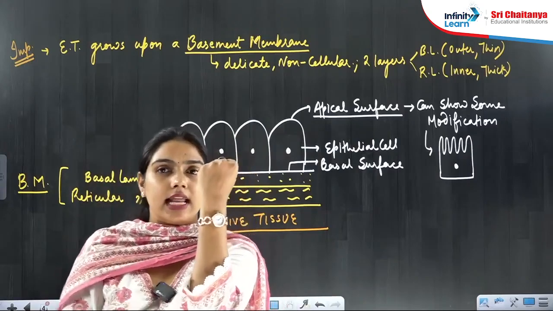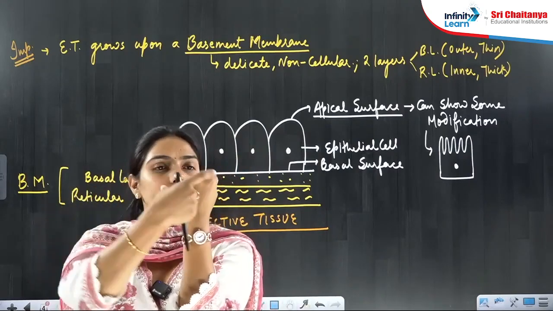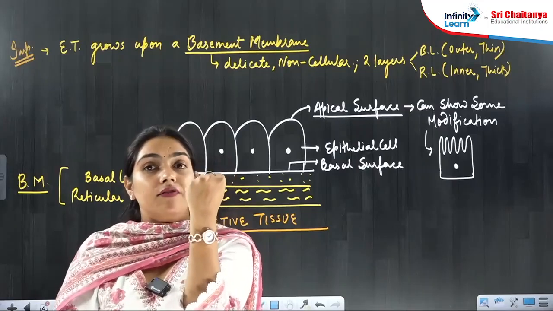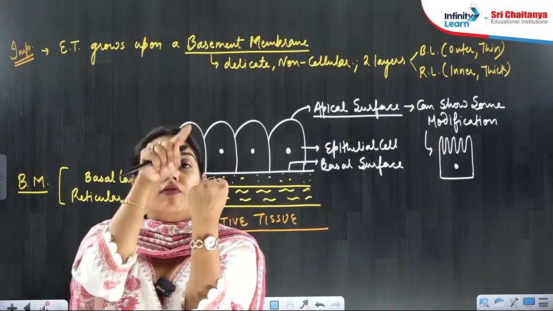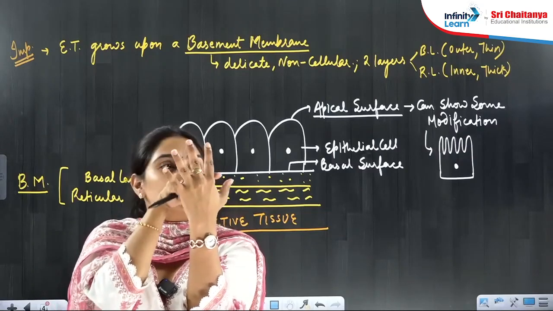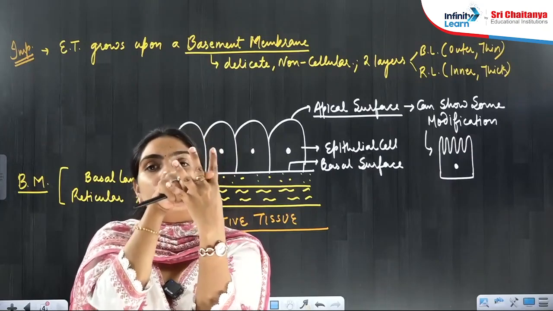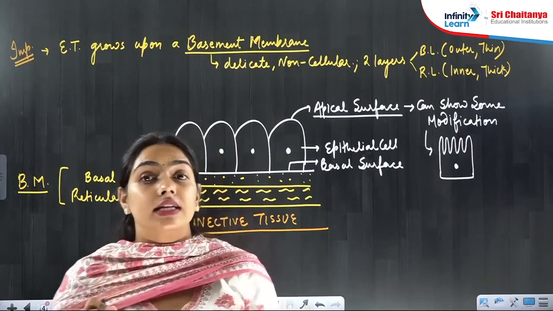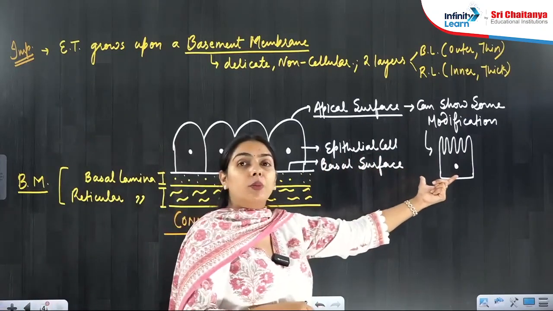Let us suppose this is a cell. Now you can see the surface area is less, only this much. But if the plasma membrane of this cell will fold like this, it will make finger-like projections like this. So you can see how much the surface area has increased.